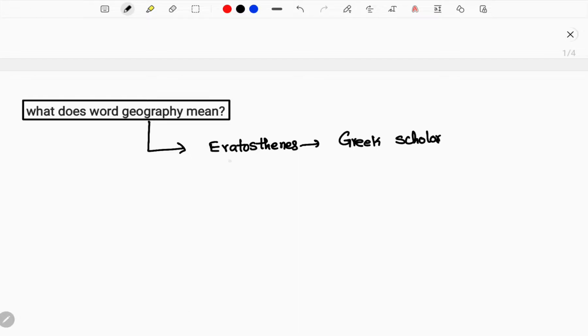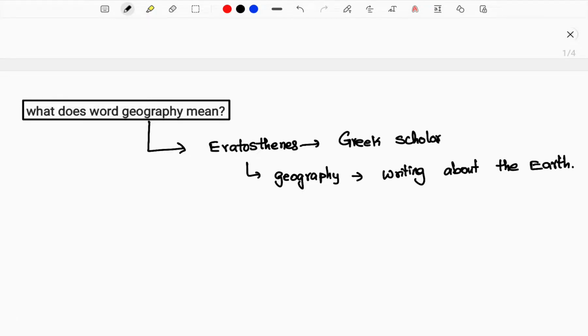Now let us see what the word geography really meant to him. Initially he used the word geography to mean writing about the earth. So what he really meant is writing about the earth. Does the definition stay the same for us today? No. At present, there are different definitions that have arisen from the same word geography.